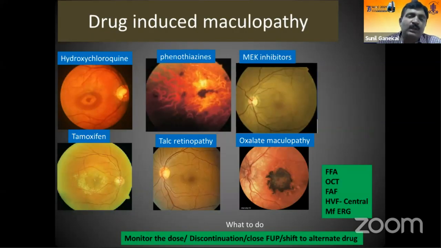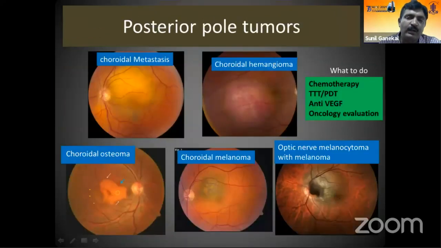Systemic drugs are another important cause of central patch in the eye. It could be drugs like hydroxychloroquine, tamoxifen, phenothiazines, oxalate. There are many drugs which on chronic medication can cause macular changes and bring about a central patch. So one needs to look into the cumulative dose of these drugs, discontinue the drugs if there is toxicity, shift to an alternate drug, and do investigations like multifocal ERG, central visual fields, and routine tests like FFA and OCT. So you will be able to pick up these lesions and treat accordingly.